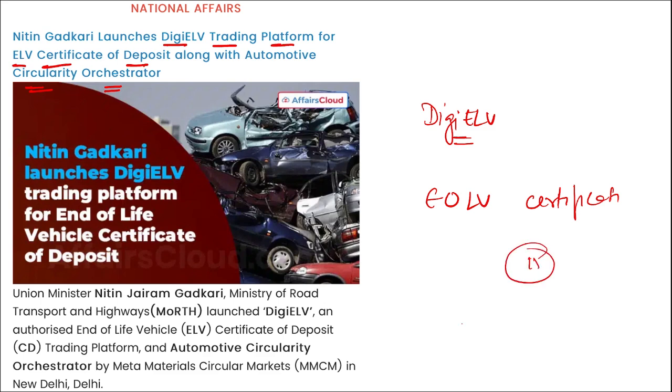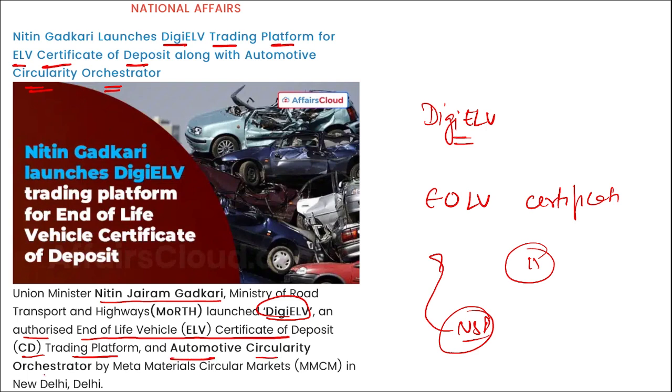Not just this, remember there was a national scrapping policy also, and under this the end of life vehicle certificate was launched, so that all the vehicles that are old and not working properly, and are causing pollution while running, can be scrapped. In order to scrap those vehicles, this initiative was launched. Nitin Gadkari ji launched the digital ELV, an authorized end of life certificate of deposit trading platform, and automotive circular orchestra by Meta Materials Circular Markets in New Delhi. This launch was organized by MMCM in collaboration with the Material Cycle Association of India and Policy Times Chambers of Commerce.